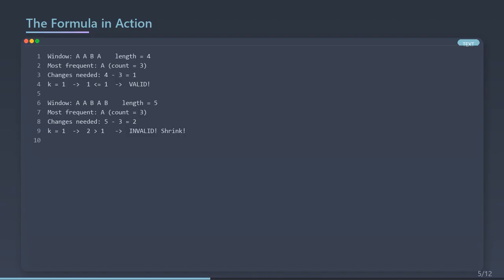Let's see the formula. Window is AABA, length 4. Most frequent character is A, appearing 3 times. Changes needed, 4 minus 3 equals 1. K is 1. Is 1 less than or equal to 1? Yes. Valid window. Now try AABAB, length 5. A appears 3 times. Changes needed, 5 minus 3 equals 2. But k is 1. 2 is greater than 1, invalid. We need to shrink the window.